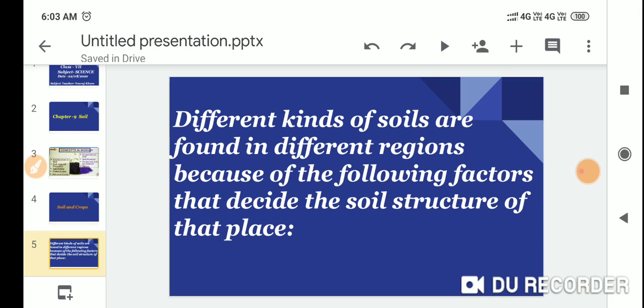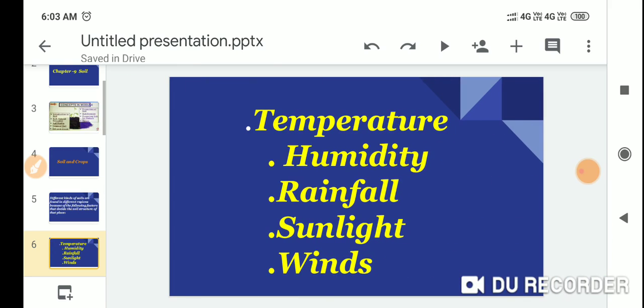Different kinds of soil are found in different regions because of the following factors that decide the soil structure of that place. The first one is temperature, second is humidity, third is rainfall, fourth is sunlight, and fifth is winds.